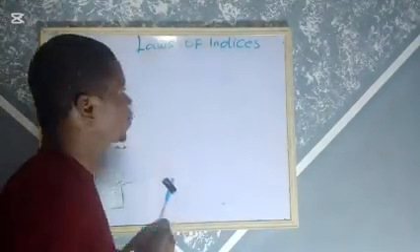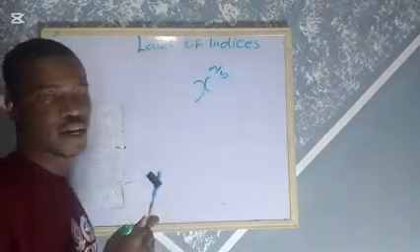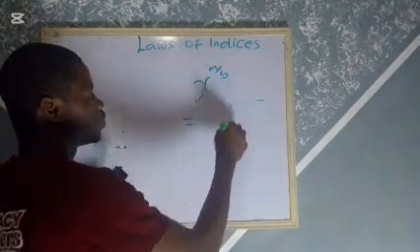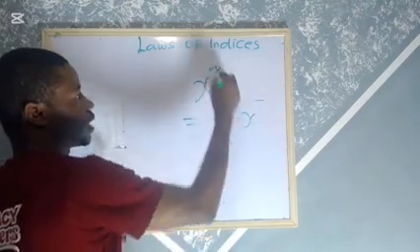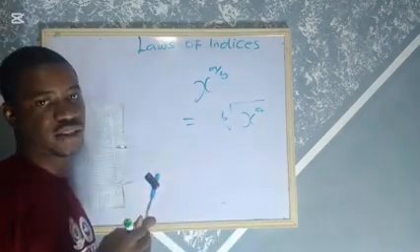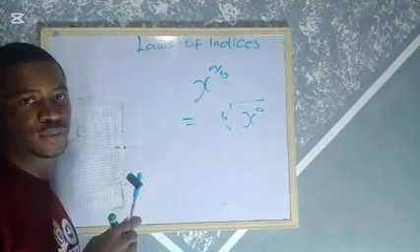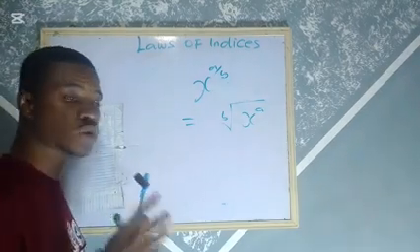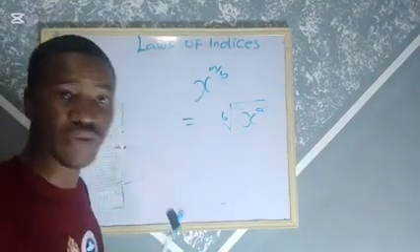Another rule I want you to know is, if you have something like x to the power of a over b, all right, this is the same as the bth root of x, with the a still remaining as the power of x. So if you have this, you can bring it to there, and if you have this, you can take it to be this, according to the laws of indices. Please, this is the fraction index law of indices.